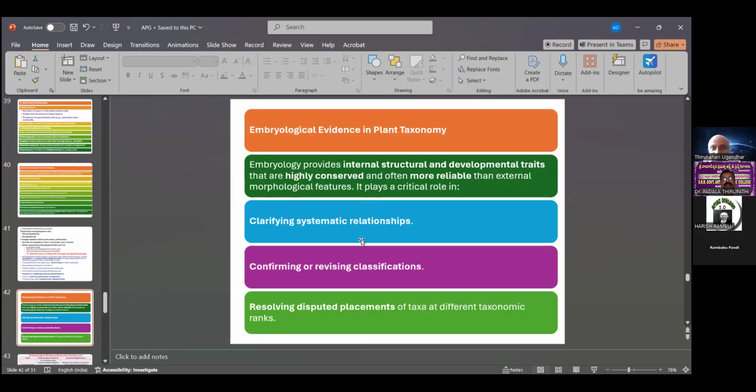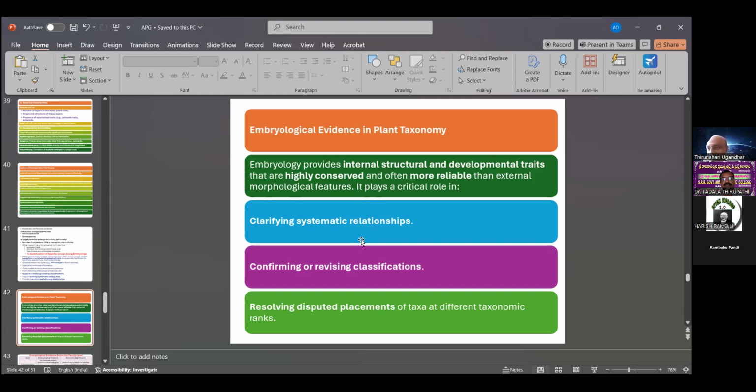Then embryological evidence in plant taxonomy. Embryology can provide internal structure and development traits that are highly conserved, often more reliable than external morphological features.